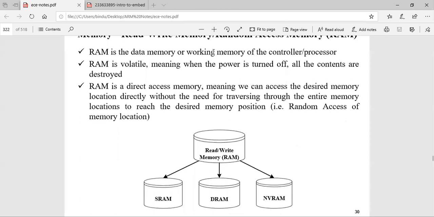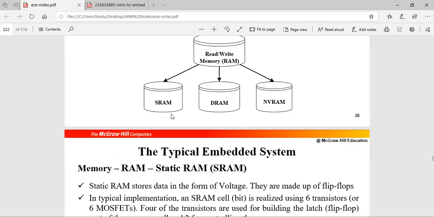Okay. So now what are the different types of RAM which we have? We have SRAM, DRAM and NVRAM. SRAM is static random access memory, DRAM is dynamic random access memory, and NVRAM is non-volatile random access memory.